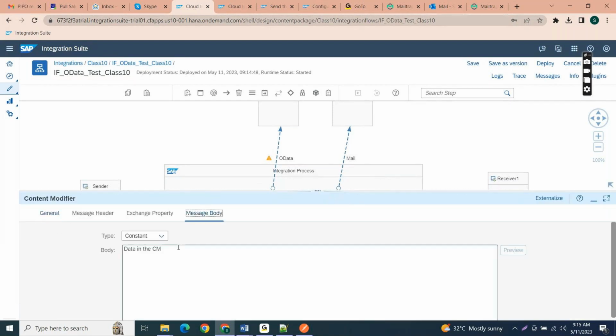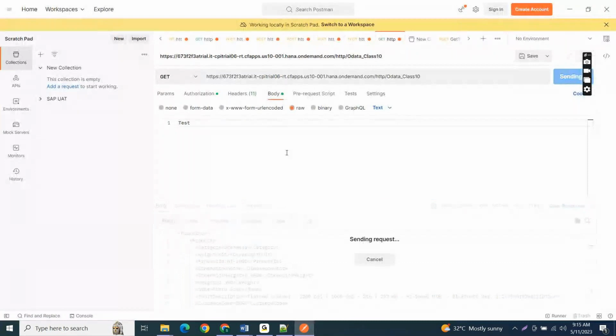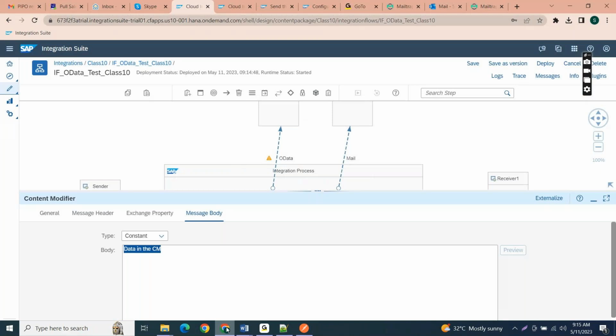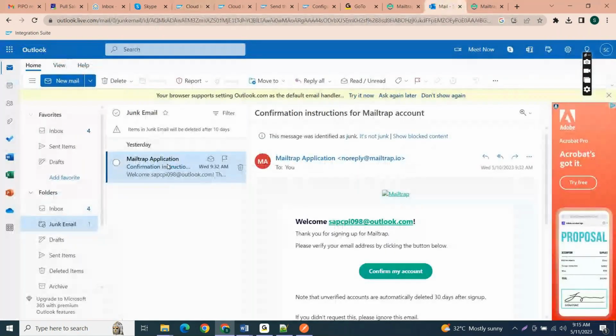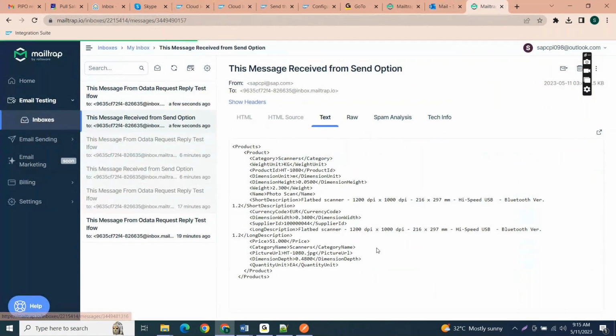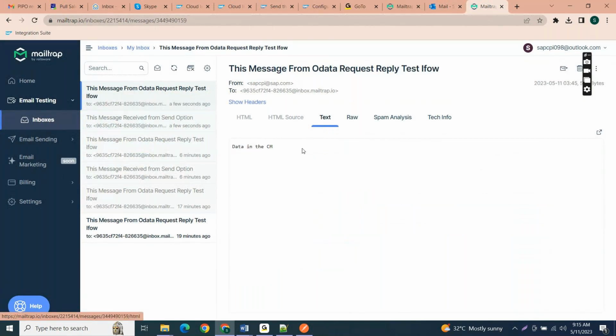So see now, in this content modifier, what data do we have? We have this data, the data in the content modifier. Let's trigger this data now. If I check the mail here, the first mail sent by the send step contains the OData service response. Let me refresh. See here, it contains the OData sender response. If I go to the last message, the request reply flow, it contains the data in content modifier. Clear?